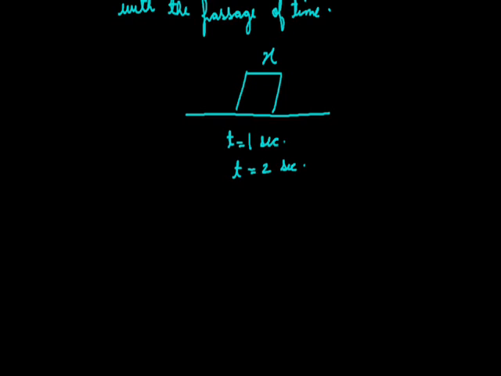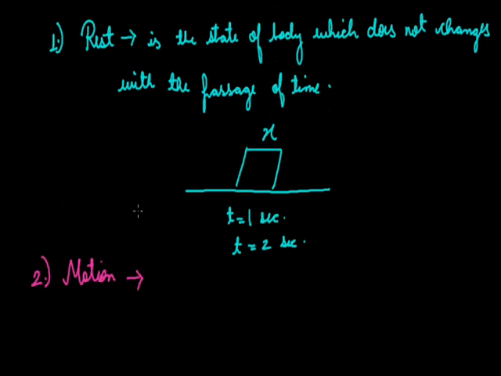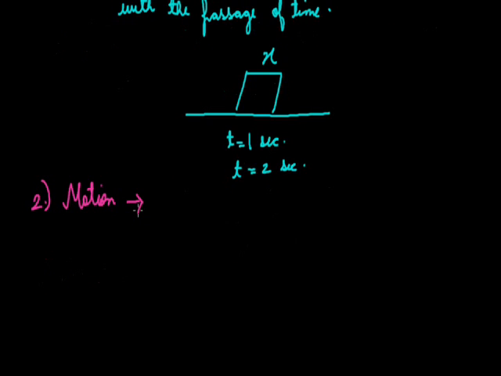Next term is motion. Now, if the state of a body or the position of a body changes with the passage of time, then that object is said to be in motion. Means if we consider that at t equal to 1 second the object is at x, then at t equal to 2 seconds, the object will be displaced from x. Means at position x, it won't be found.